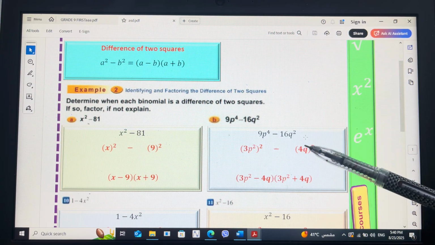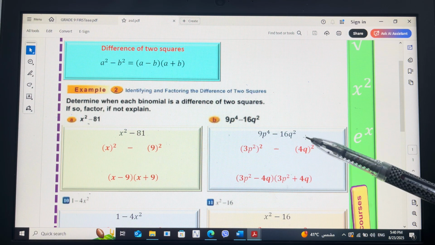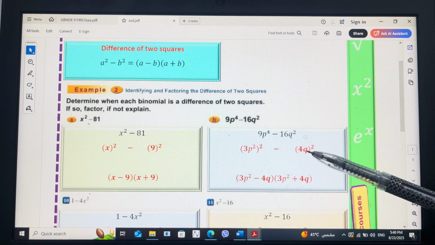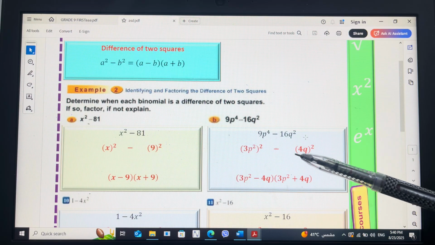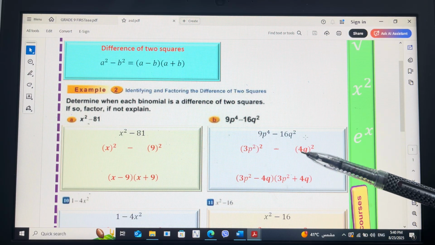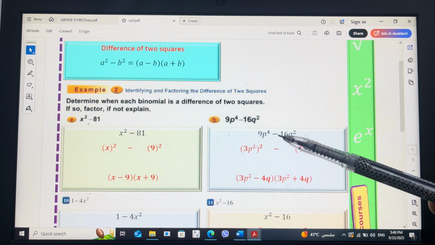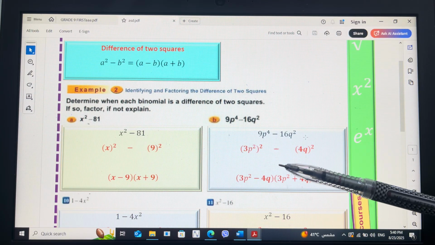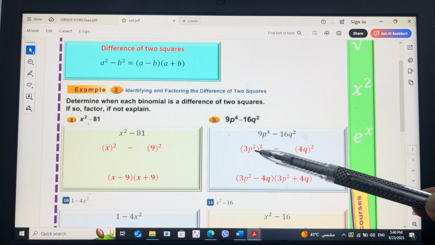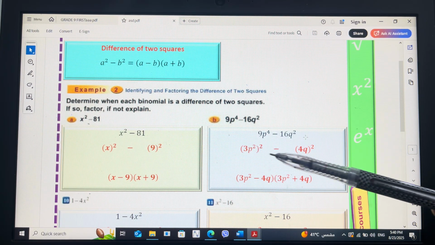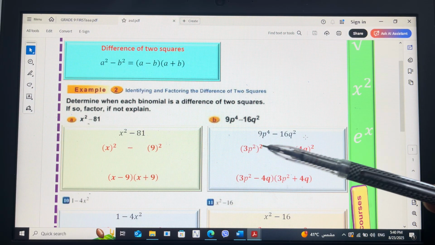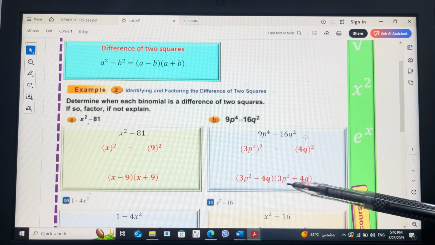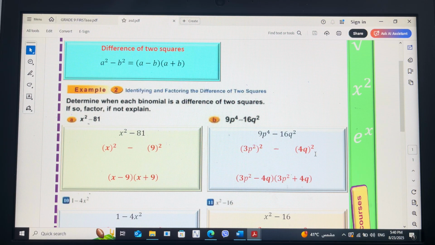Square root of 16 is 4, and square root of q to the power 2 is q, and that's our b. Both a and b are perfect, and there is a negative between. We will say 3p to the power 2 minus 4q and 3p to the power 2 plus 4q.